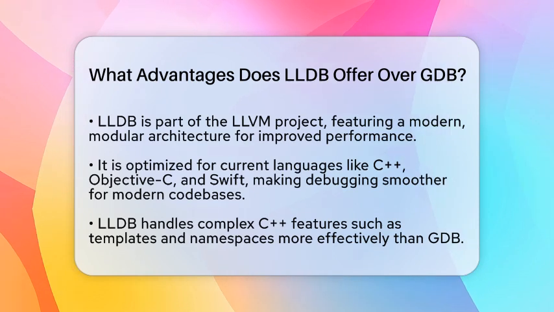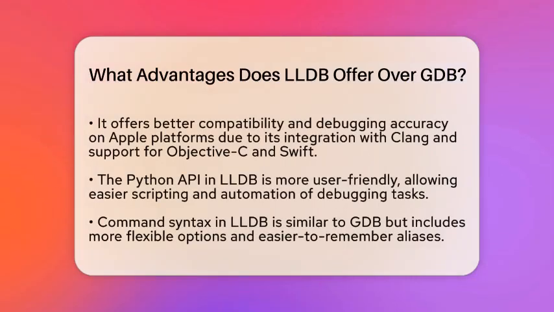Another key advantage is how LLDB handles modern C++ features. It offers better support for complex data types, templates, and namespaces. This means debugging modern C++ code is smoother and less frustrating. GDB can struggle with these features, especially in newer compiler versions. LLDB's compatibility with Clang, Apple's main compiler, also improves debugging accuracy and performance on Apple devices.